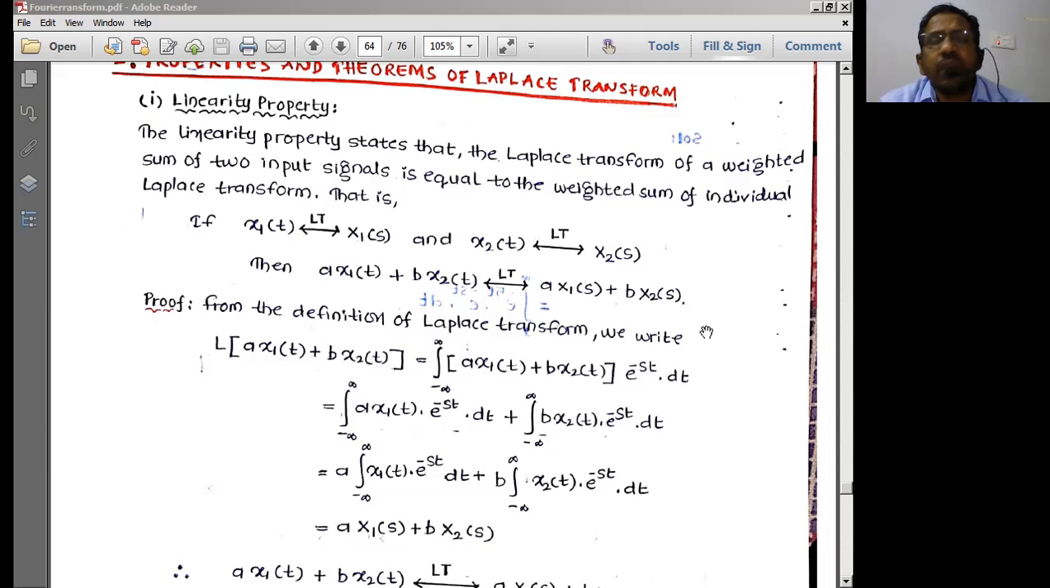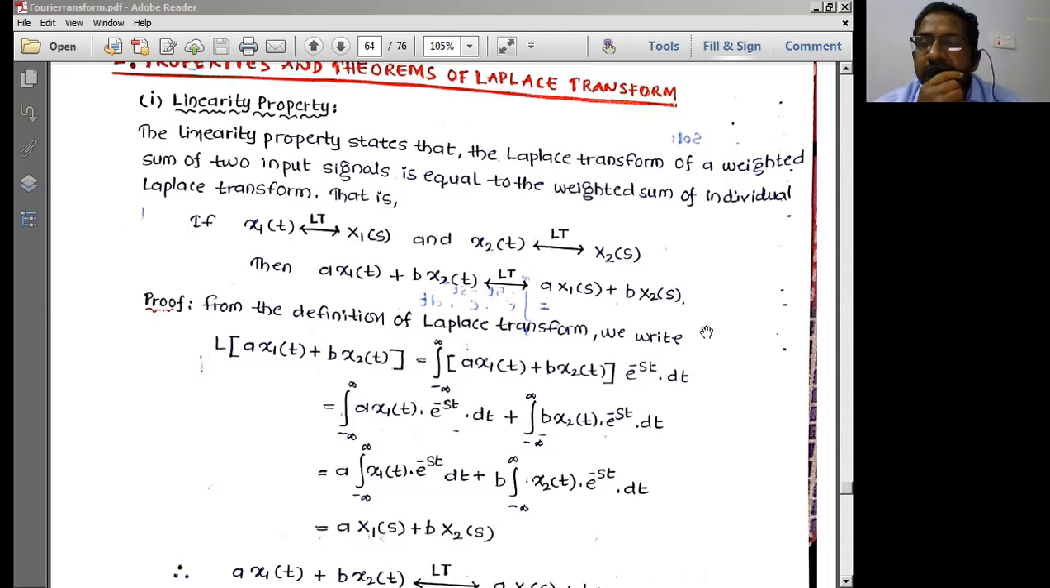Before we go to the properties, let us discuss the comparisons between the Fourier transforms and the Laplace transforms. The first comparison: Fourier transforms are normally used to represent periodic signals. What about Laplace transforms? Laplace transforms also represent periodic signals. For Laplace transforms, the region of convergence exists, whereas the region of convergence does not exist in the case of the Fourier transforms.